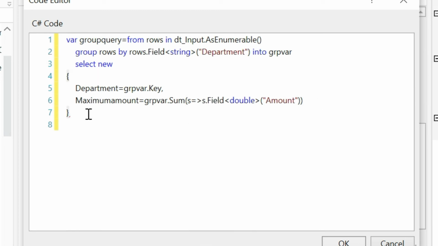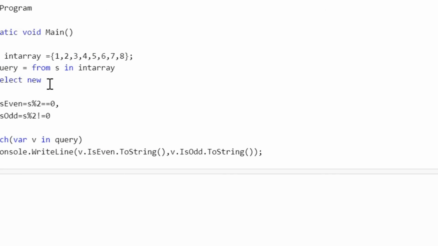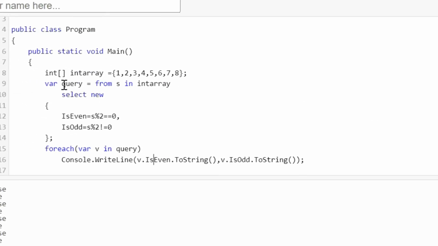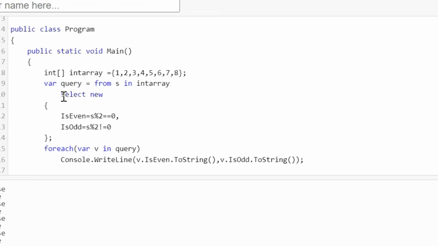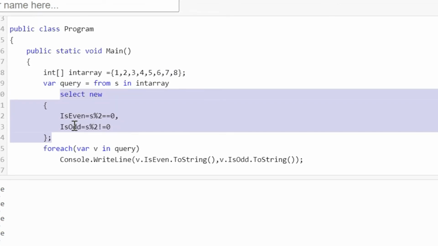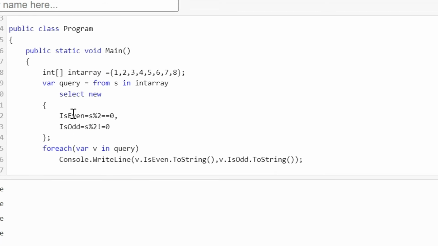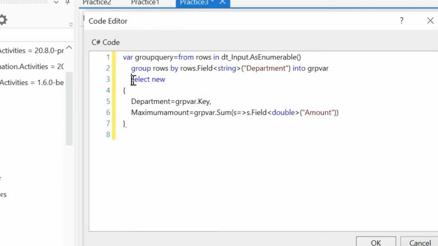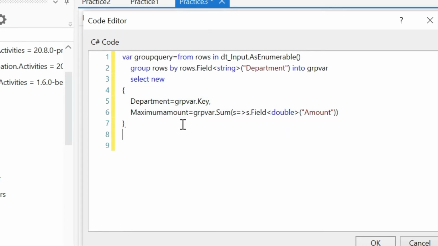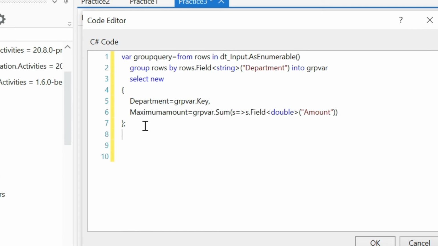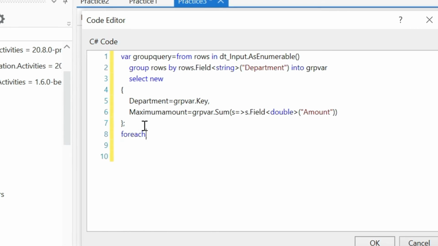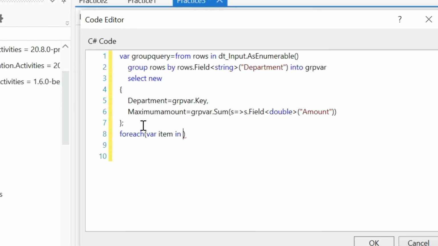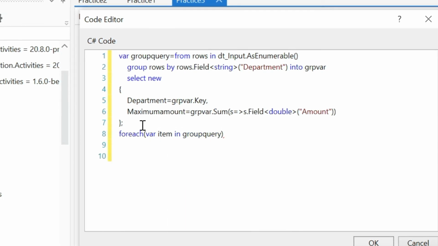Now you can just cross-refer the query we wrote here. See, we wrote a simple query and then we used an anonymous type and declared two properties here, is even and is odd, and the same logic we are following here for the anonymous type. Okay, now I'll use a separator here, for each variable item in group query.